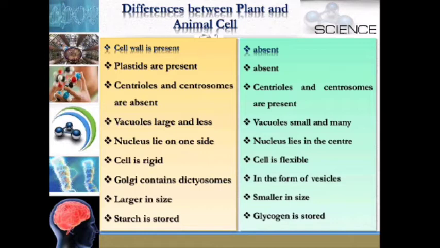Whereas in animal cell, cell wall is absent, plastids are absent, centrioles and centrosomes are present, vacuoles are small and more in number, nucleus lies in the center, cell is flexible, Golgi is in the form of vesicles, it is smaller in size, glycogen is stored.